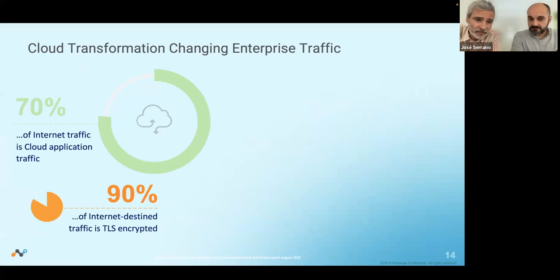Another thing that is really easy to see is that 90% of that traffic is encrypted. And again, if you don't decrypt that traffic, you are losing all the visibility. And if you don't have visibility, you lose the capability for doing threat protection and data protection.